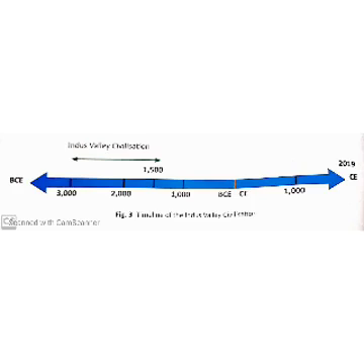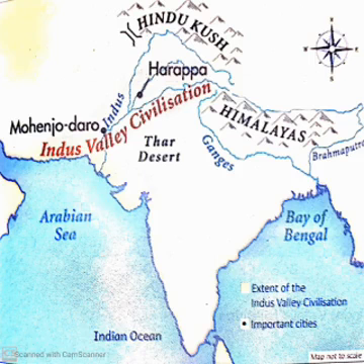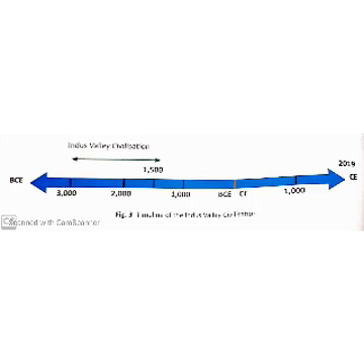Now, let us begin today's topic, Indus Valley civilization and the Gupta period. The first known civilization of the Indian subcontinent is the Indus Valley civilization. Harappa and Mohenjo-daro were its first cities. The Indus Valley civilization got its name from the river Indus around which it developed. It existed roughly between 3000 BCE and 1500 BCE, that is about 5000 to 3500 years ago.